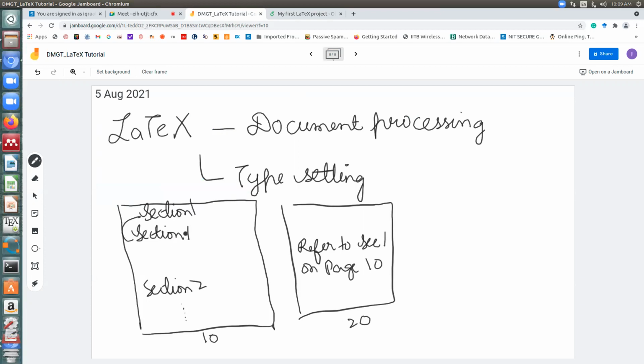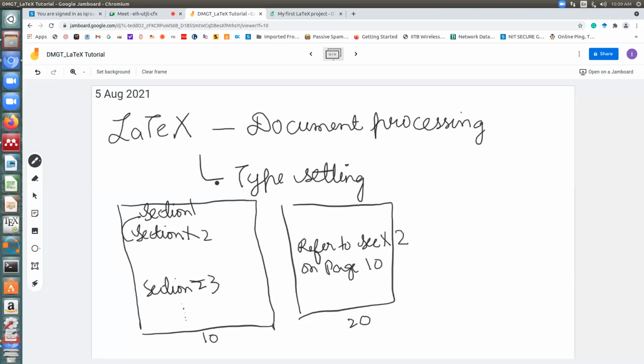Automatically I have to update all the sections. Now this is 2, this is 3, and wherever I refer to it, there also I have to change all the references. If you do it in Word or some other document like you normally do, you have written the number section 1, so you will have to manually change it. If you have referenced it on 10 pages, you have to check and change all 10 pages. All this is automatically handled in LaTeX.